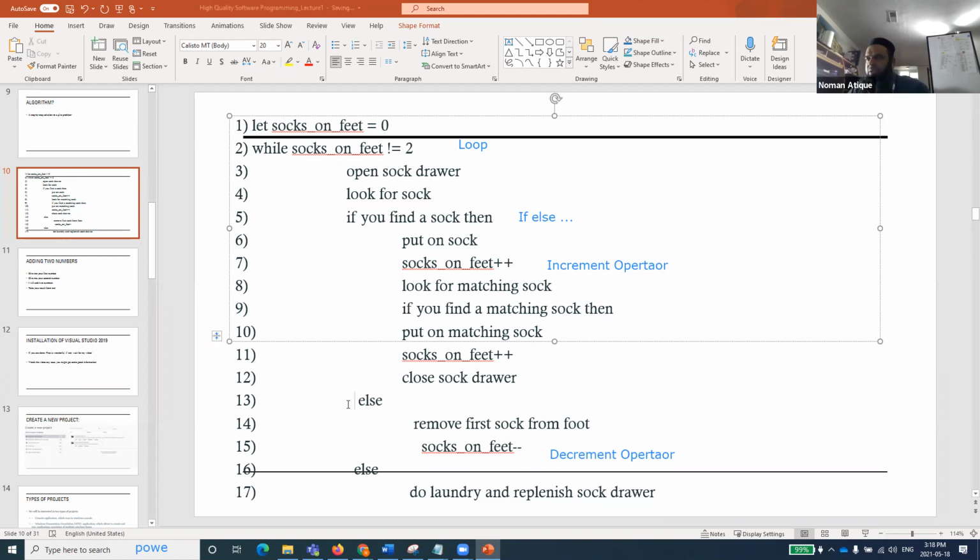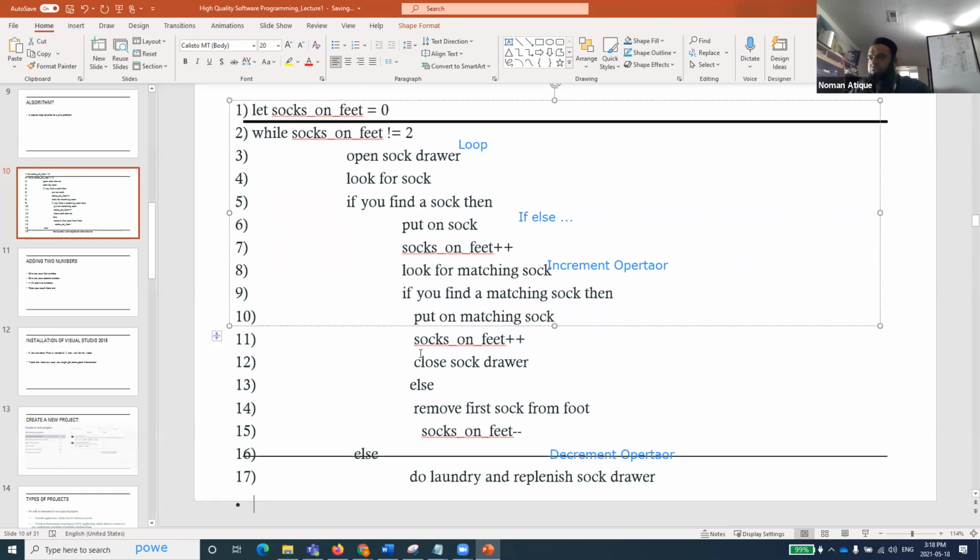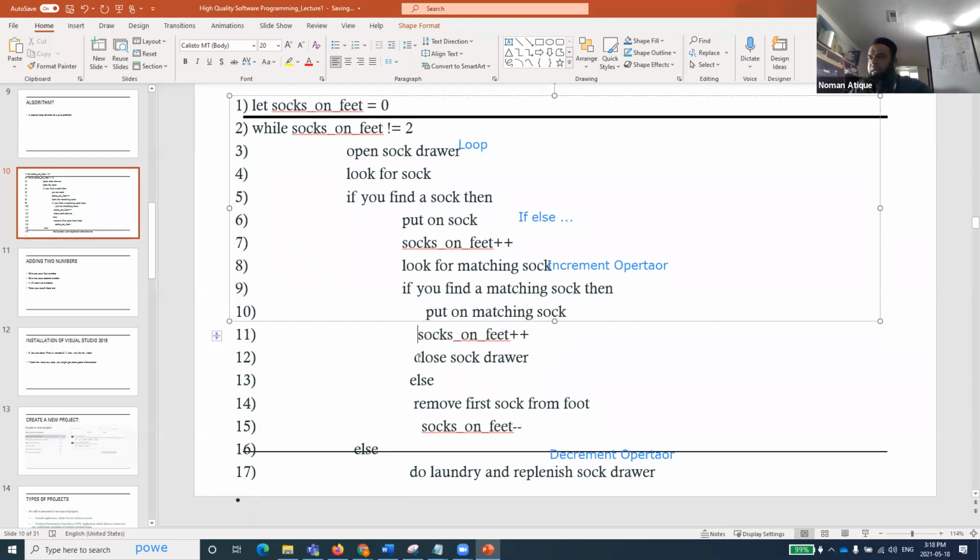Okay, sorry, this is the one, right? So this is the one with this one. So if you find a matching sock, then you wear that. And I'm sorry about that. It was supposed to be done before, but let's do it now.